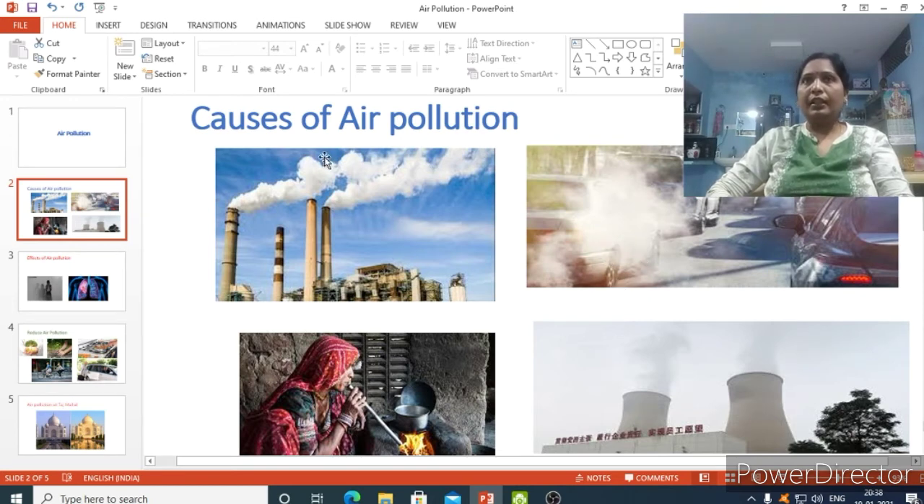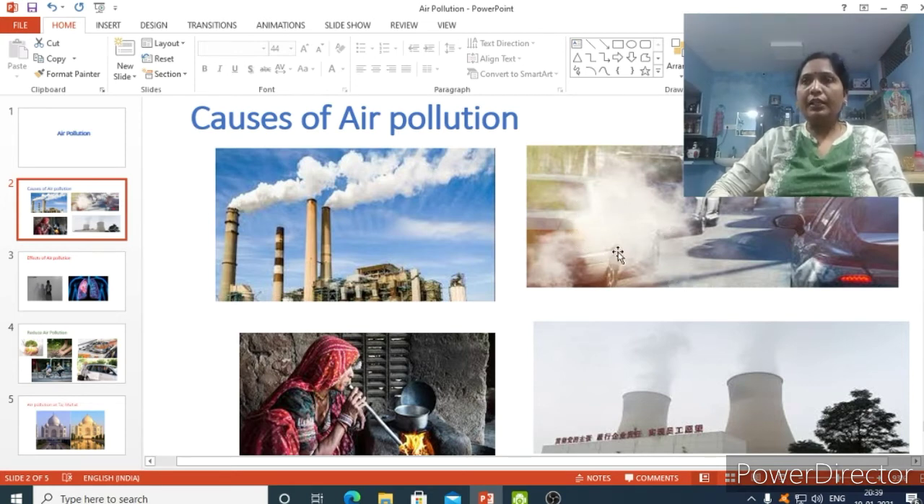Now we'll see what the smoke actually contains. The smoke has poisonous gases like carbon dioxide, nitrogen dioxide, sulfur dioxide, and carbon monoxide. These are the poisonous gases present in the smoke. Carbon dioxide, nitrogen dioxide, sulfur dioxide, and carbon monoxide are known as pollutants. When these pollutants mix in the air, the air gets polluted.